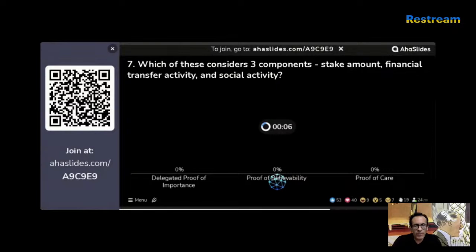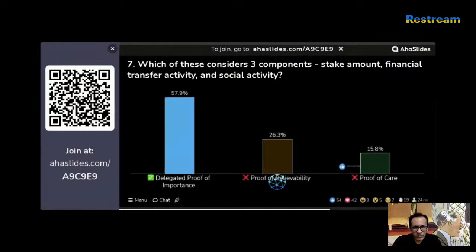We are at question number 7, 3 more questions to go. Let's have a look at how many of you got that right. Awesome. So majority of you got that right. It is delegated proof of importance. Amazing. Let's have a look at the leaderboard.